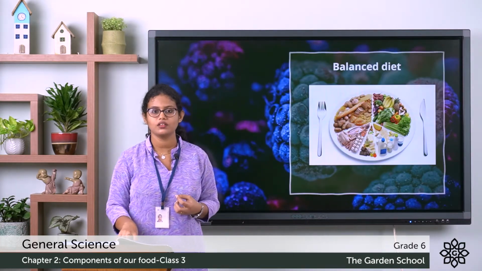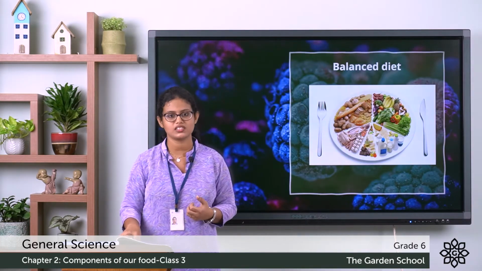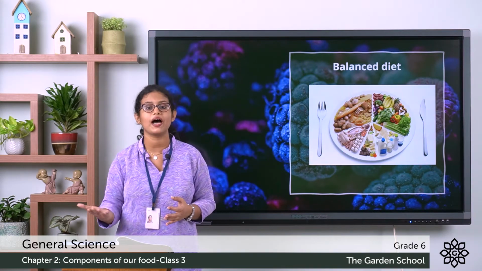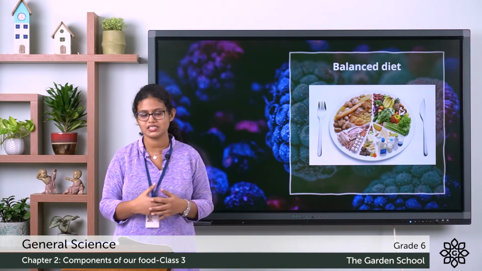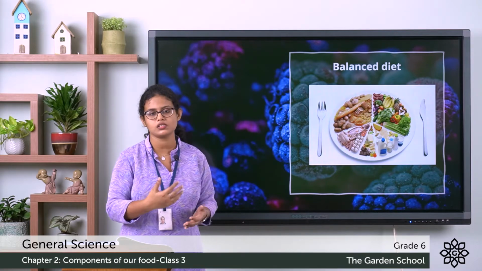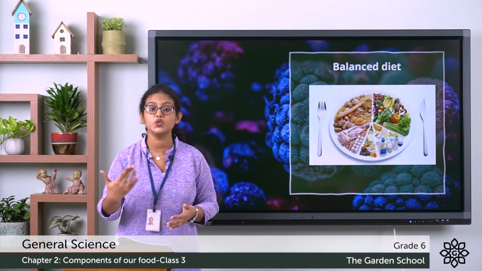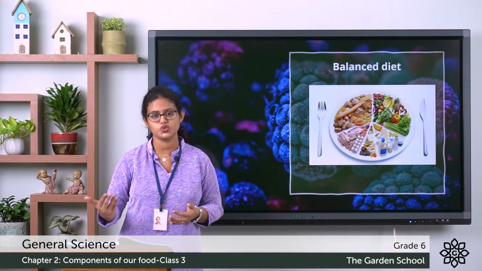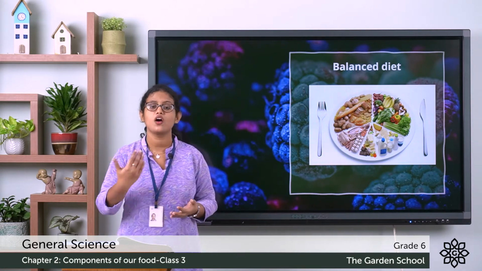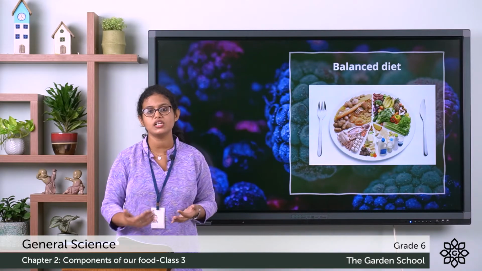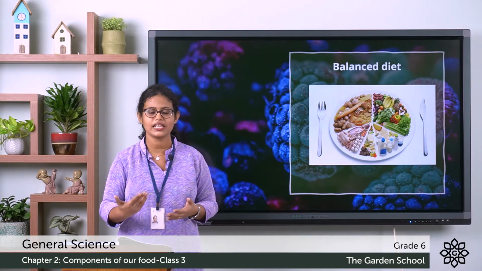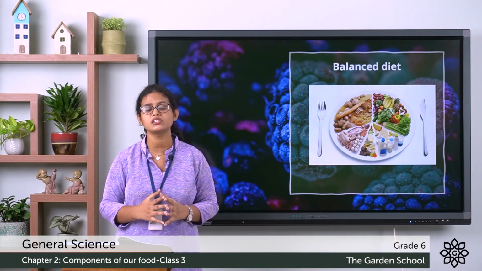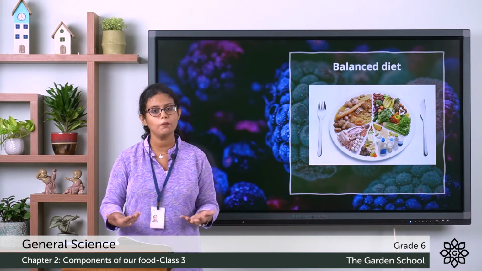Coming to the next one, that is about balanced diet. You all know what a balanced diet is. So what is a balanced diet? In the last two classes, we discussed the nutrients, right? We discussed the different types of nutrients such as carbohydrates, fats, proteins, minerals, vitamins, etc. So all these nutrients are important for our body.